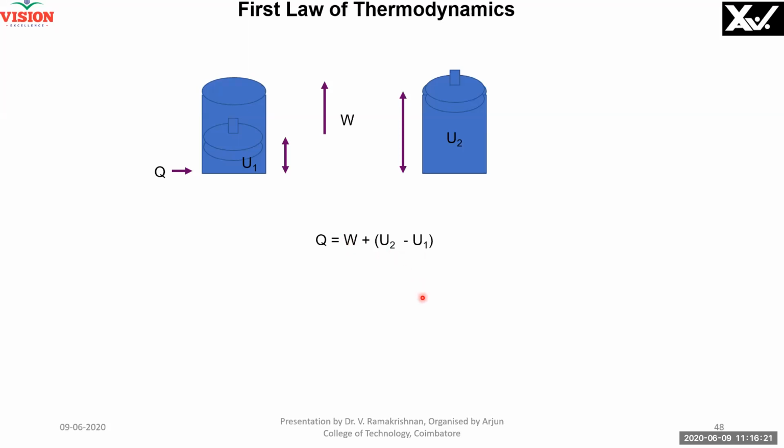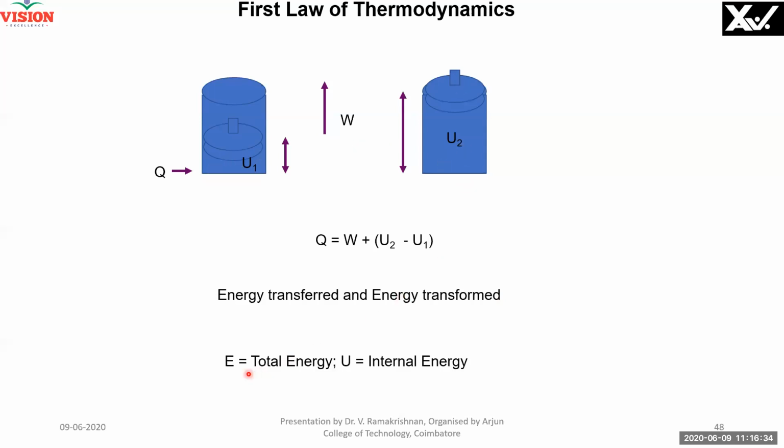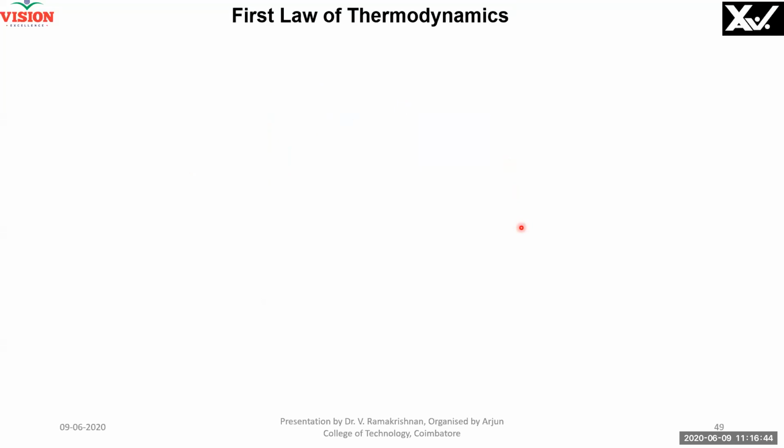Please mute yourself. And energy is transferred and transformed. Please note here energy is transferred as internal energy, and then energy is transformed from heat to work. Right? The total energy is capital E, and U is the internal energy. I am not considering potential energy and gravitational energy and things like that. Right? Now I consider another example.